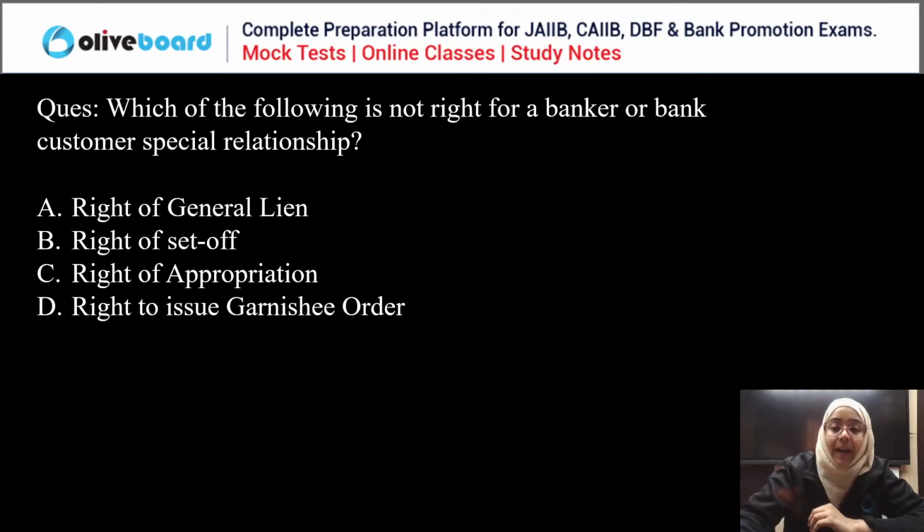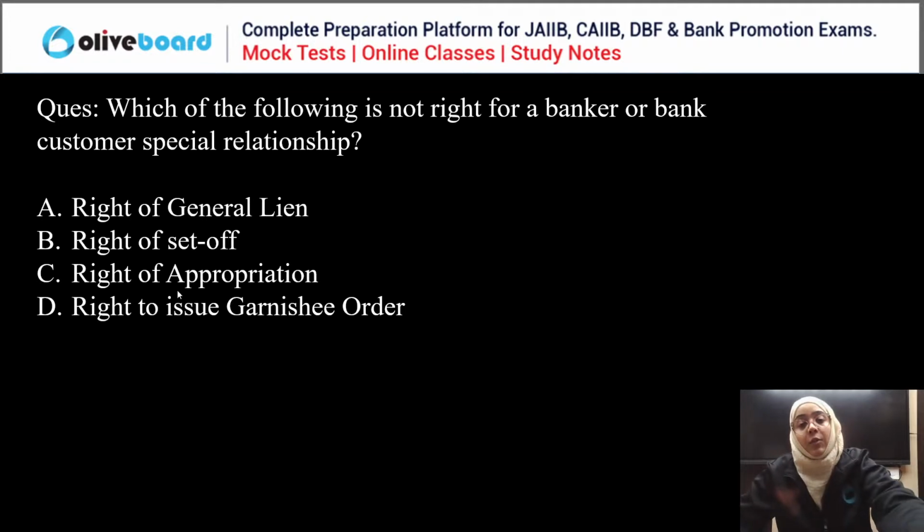Next question. Which of the following is not a right of a banker or a bank customer relationship? Everyone, please start answering this question. The options are: right of general lien, right of set off, right of appropriation, or right to issue the garnishee order. Which of the following is not a right of a banker in the banker-customer relationship?